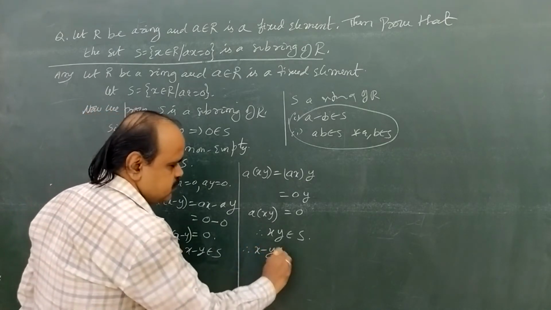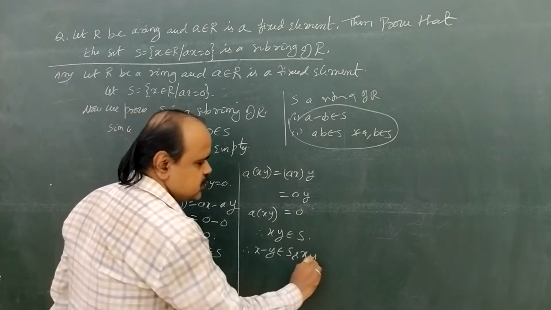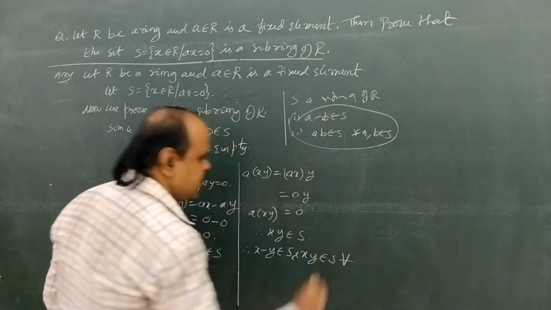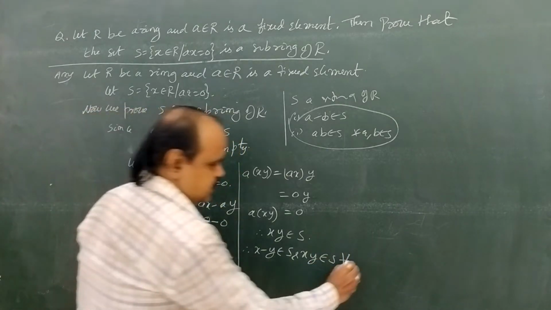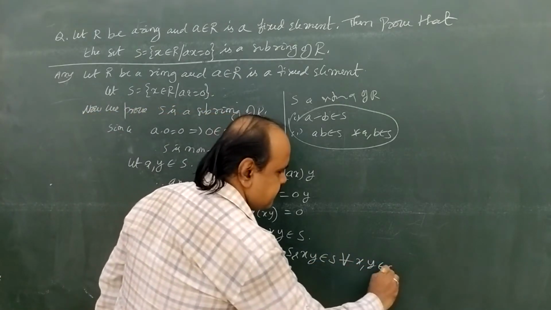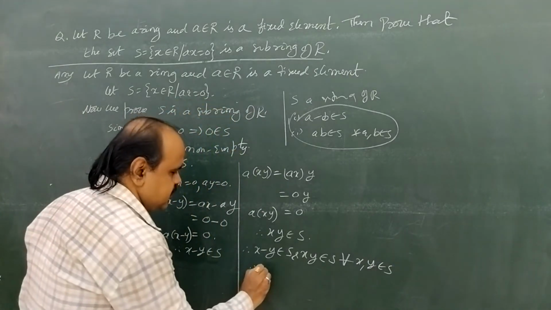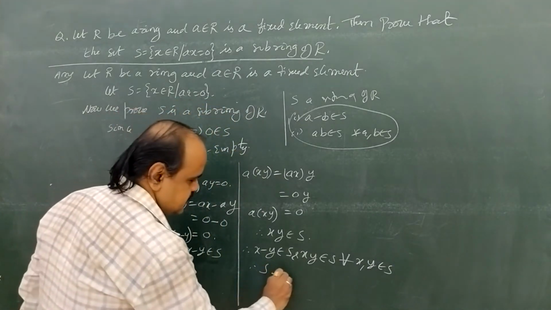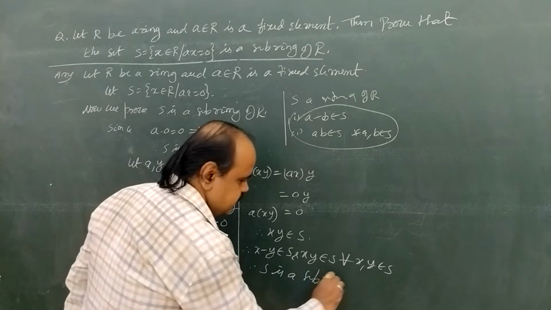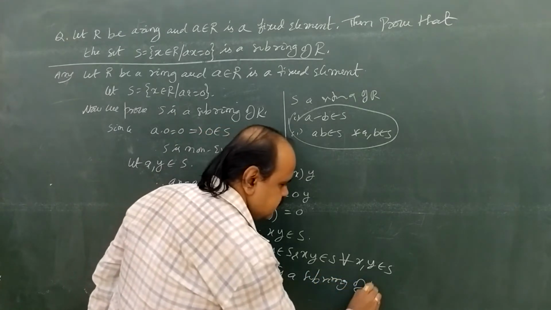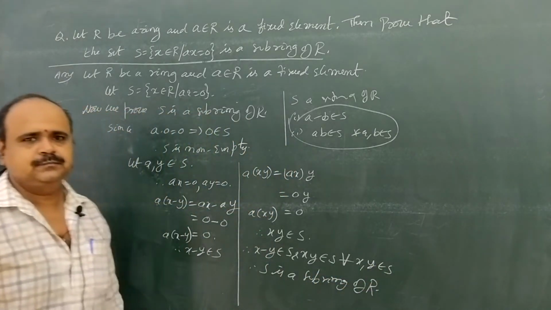Therefore x minus y belongs to S and x into y belongs to S for all x, y belongs to S. So, directly the set S is a subring of R.